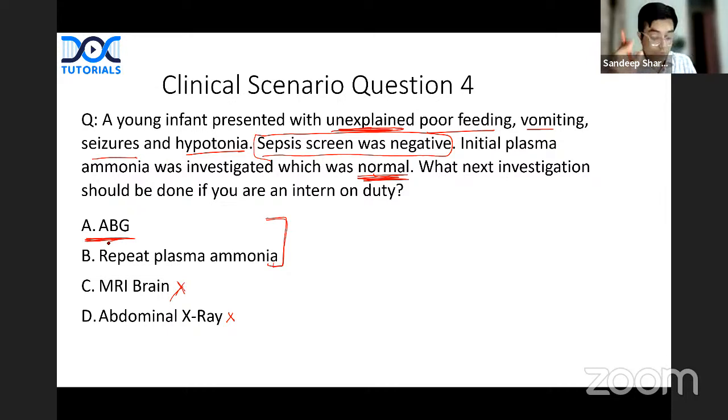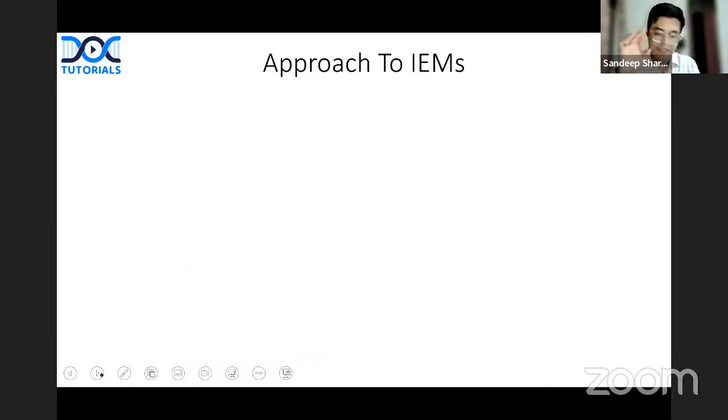But what do we need to remember? What are we supposed to remember from the exam point of view? Let us look at what we actually need to remember. And this is a very important table I have taken from the latest Nelson.